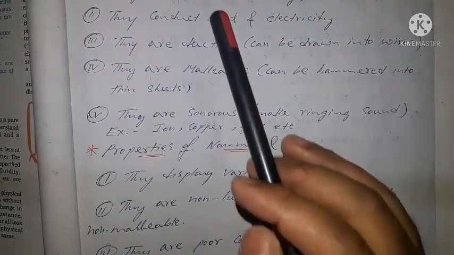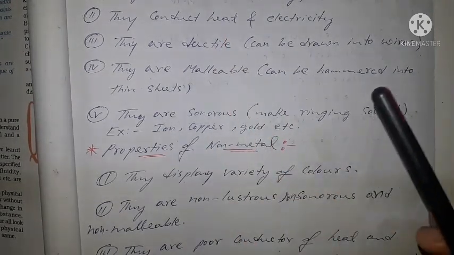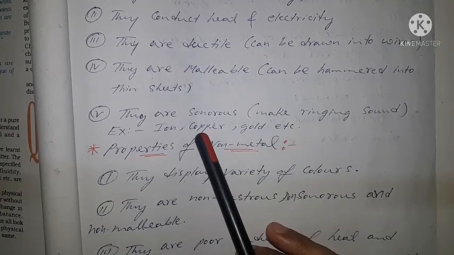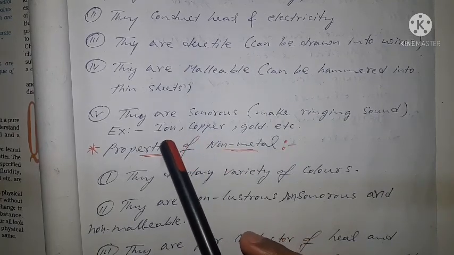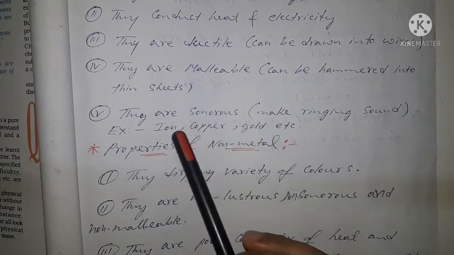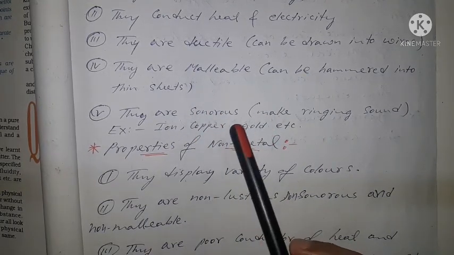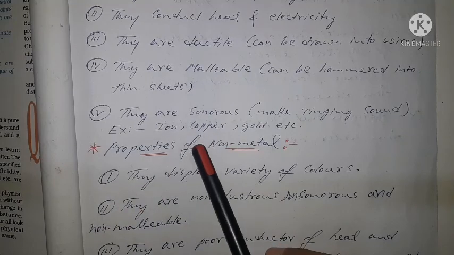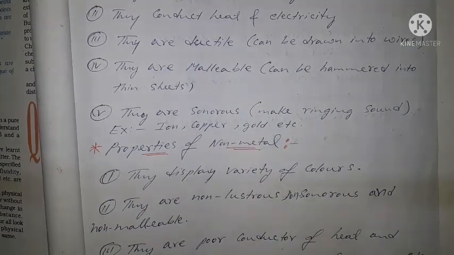All these are metals and they have these properties. They are shiny in nature, good conductors of heat and electricity, ductile, so we can make wires from them, malleable, so we can hammer them into sheets, and sonorous, so when we hit them, they make a ringing sound.